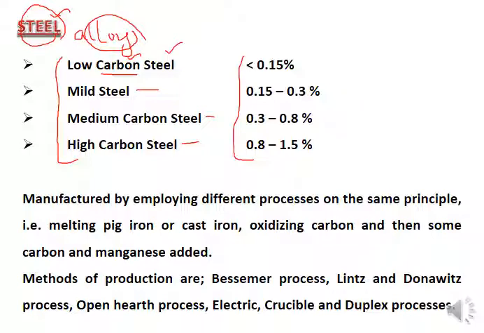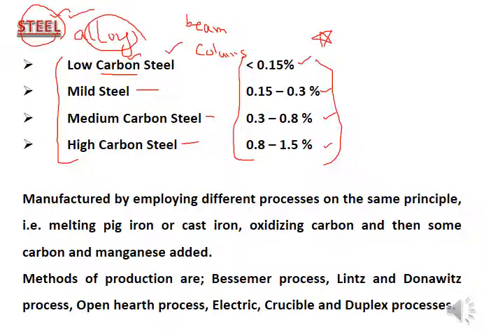What you have to remember, these percentages are very important. You have to memorize them, because steel is the major structural component used to make beams in a building, columns for the proper structural system, and any bracing system can also be designed using steel. For low carbon steel, the percentage of carbon is less than 0.15%, mild steel 0.15 to 0.3, medium carbon steel 0.3 to 0.8, high carbon steel 0.8 to 1.5.